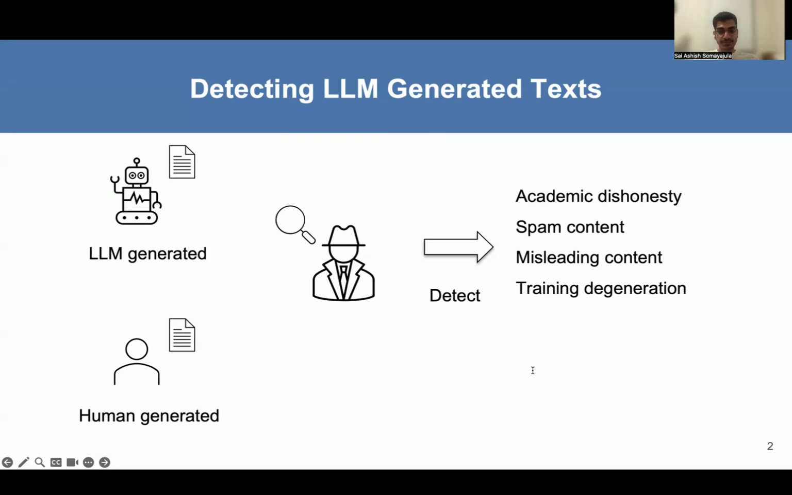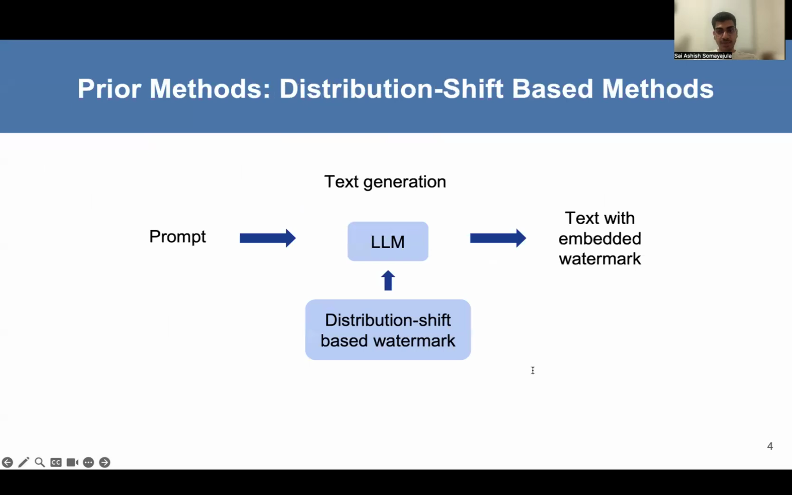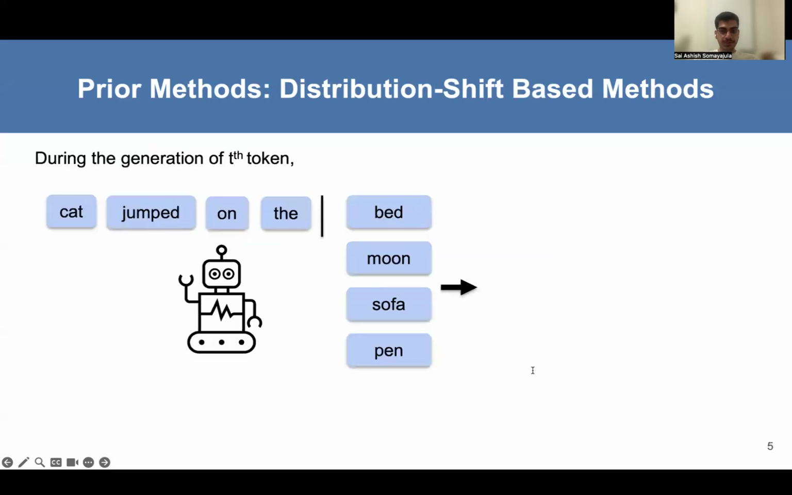new representations. Prior methods bias the LLM's output distribution towards a specific subset of tokens during generation. Consequently, detection becomes feasible by estimating the likelihood that the LLM's output exhibits this biased pattern. As illustrated in the diagram, the LLM is conditioned to generate text given a prompt. During this generation, the output distribution is biased towards a specific subset of tokens embedding a watermark. This ensures that the generated text contains the embedded watermark, facilitating its detection.